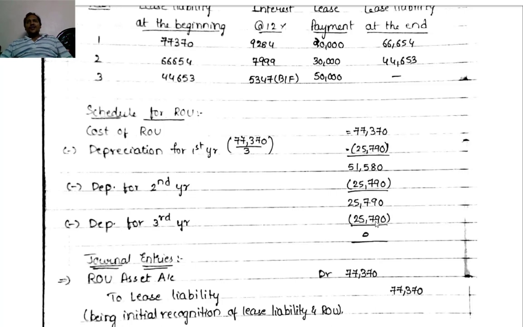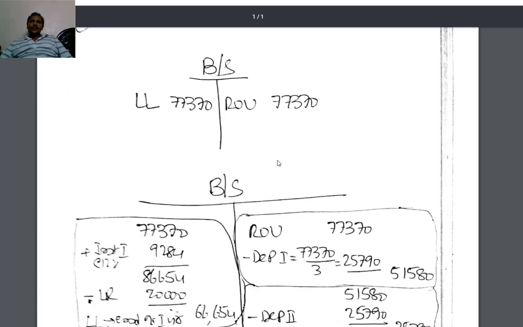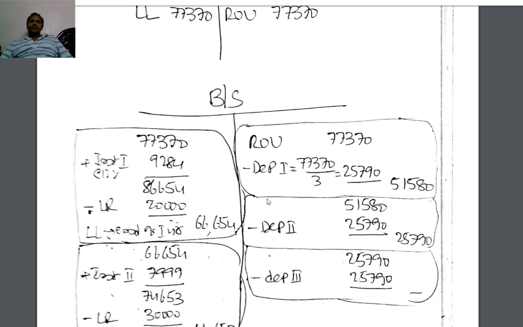Now we'll see in the balance sheet format how it will appear. Initially 77,370 right of use asset. Depreciation for first year 25,790. Balance 51,580. Depreciation for second year 25,790. Balance 25,790. Depreciation for third year 25,790. Balance nil. Now we'll check these balances once again.